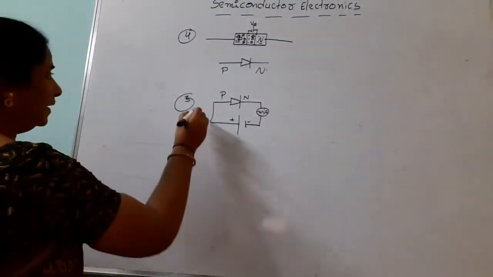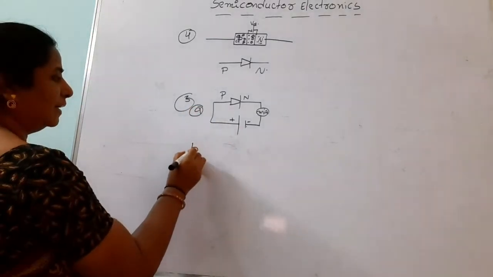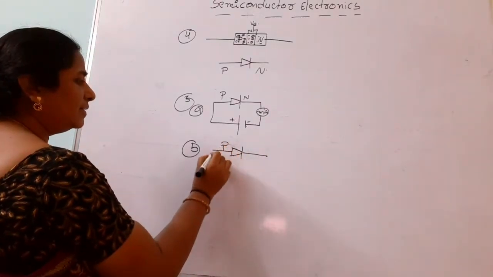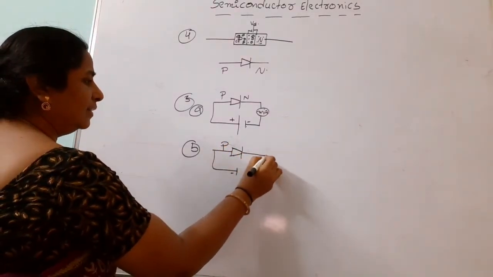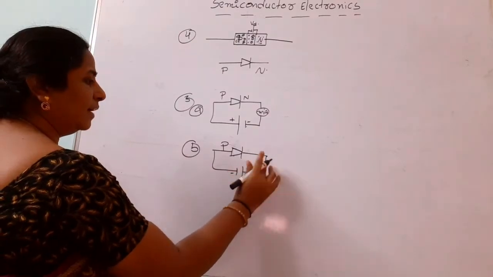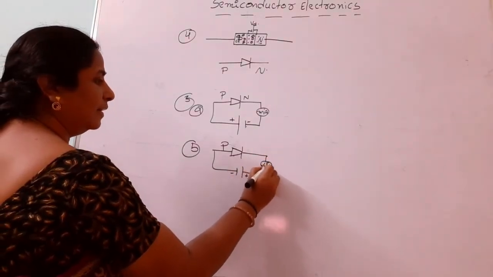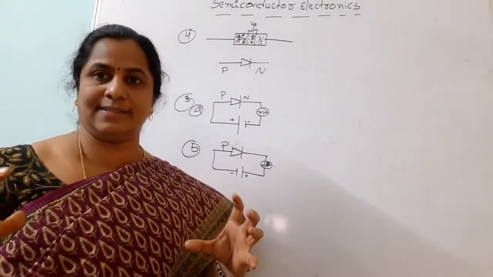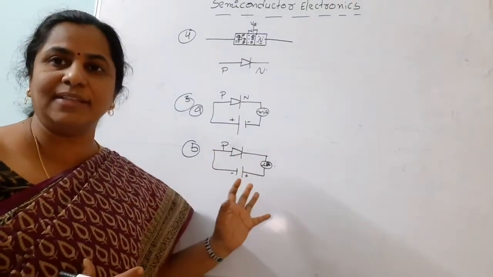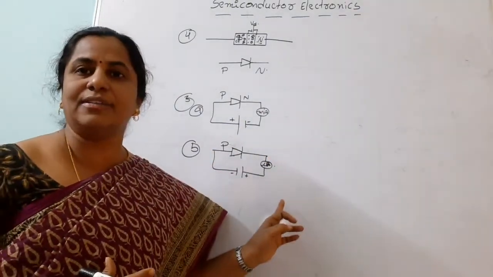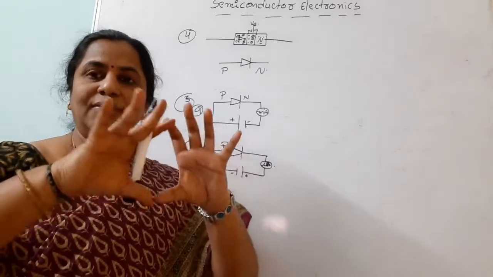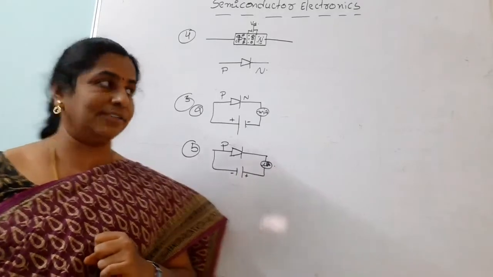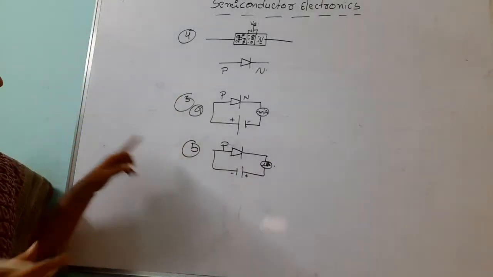Then part B is, what is reverse bias? Reverse bias means the reverse of that. P is connected to the negative of the battery, then N is connected to the positive of the battery. Here we can use a microammeter for measuring this. Here the width of the depletion layer increases. Why? All holes are attracted by the negative terminal and all electrons are attracted by the positive terminal. So the width of the depletion layer increases. It acts like a switch off condition. So this is the fifth VSAQ.